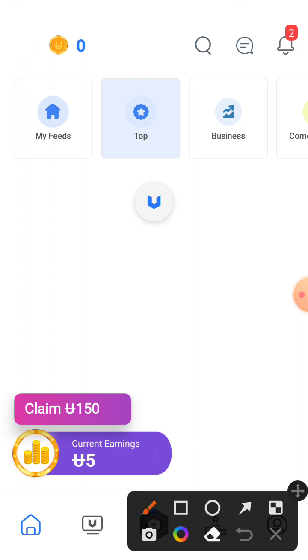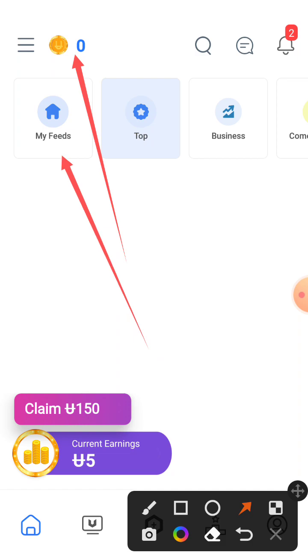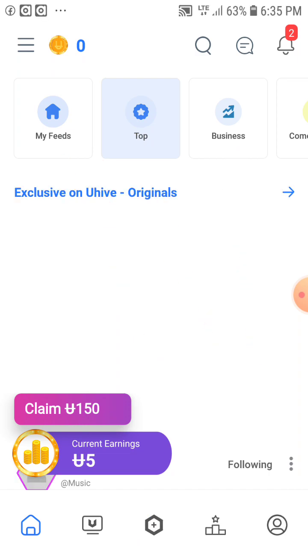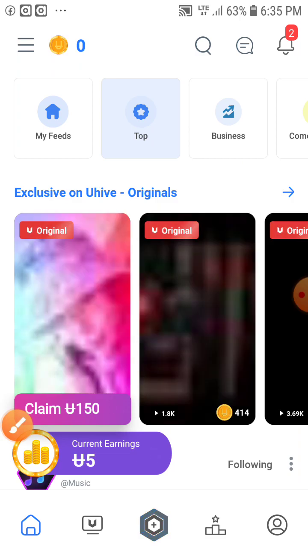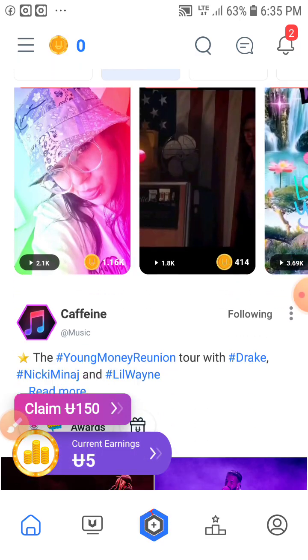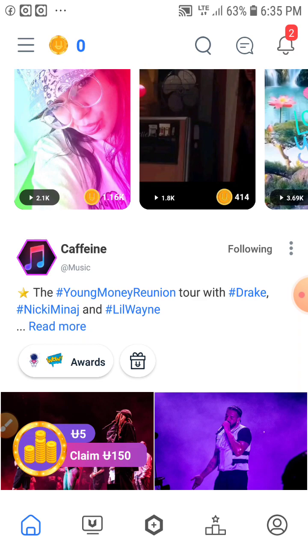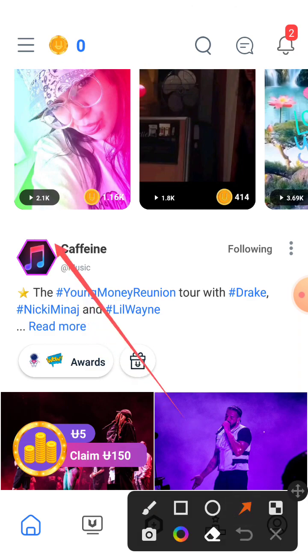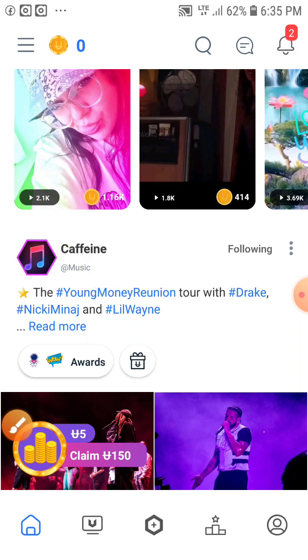As you can see, currently I have 0 UHIVE coins right here. This is my feed, this is the top up, this is my business and so on. Let's click on this. As you can see, these are people's reels. This platform is actually booming right away. To know that this platform is active and people are really here, as you can see, 2.1k views. People are actually watching, people are actually on this platform.